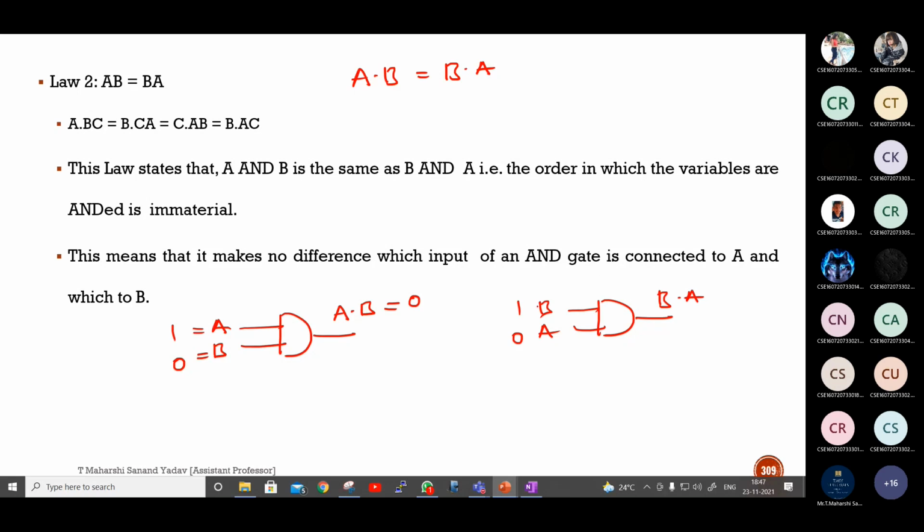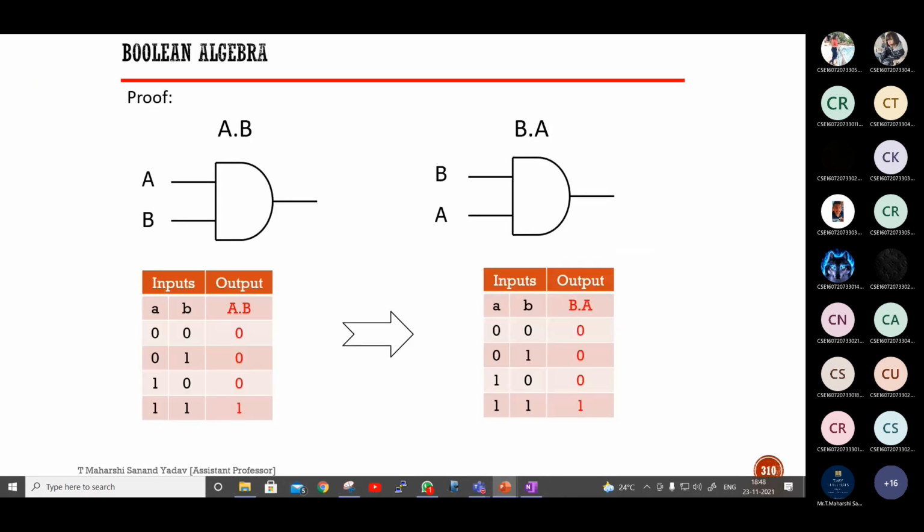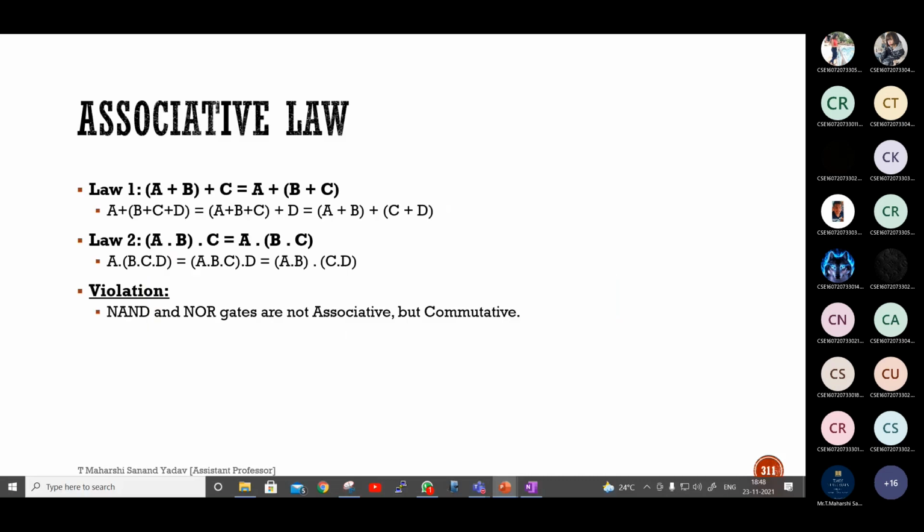Same thing I want to apply here. Is it right or wrong? A value is 1, b value is 0. However, you'll get the result as same, 0 only. Yes, and get a dot b, b dot a. Apply different test vectors by means of truth table and try to find out the result.